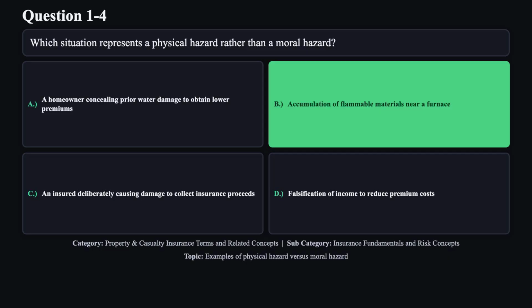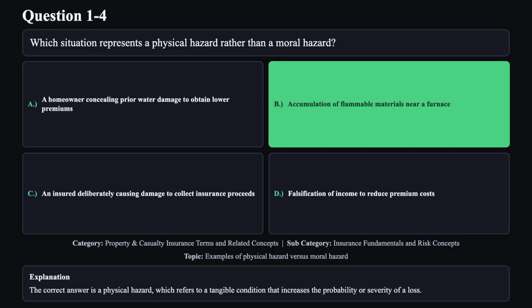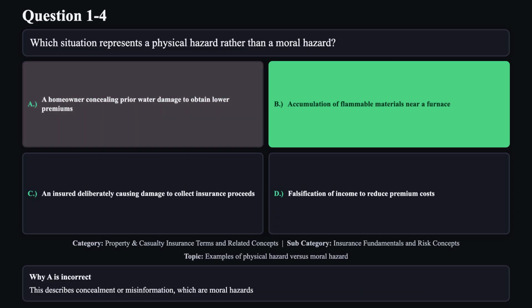The correct answer is B. The correct answer is a physical hazard, which refers to a tangible condition that increases the probability or severity of a loss. Reason A is not correct. This describes concealment or misinformation, which are moral hazards.